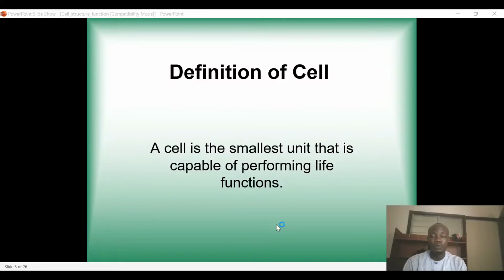So that is to tell you that the cell is the fundamental and functional unit of life. Anything below the cell cannot sustain life. But if you take the cell on its own, it is capable of performing all life functions. So that is a cell: the smallest unit capable of performing life functions. Or in another way, you can define a cell as the smallest unit of life, or the structural and functional unit of life. Any of these gives you a complete definition of a cell.